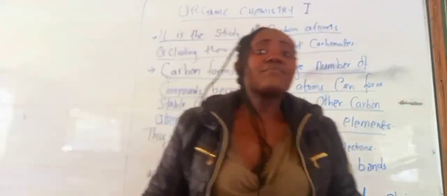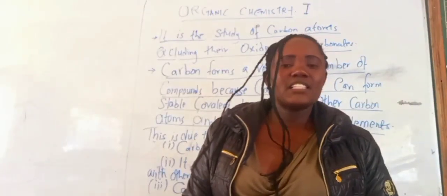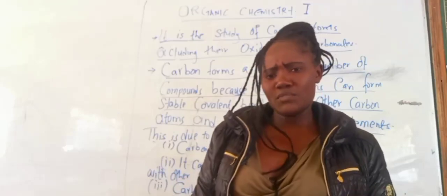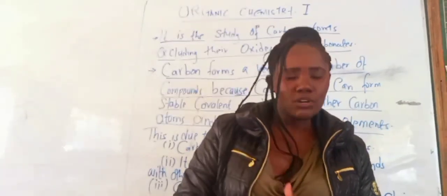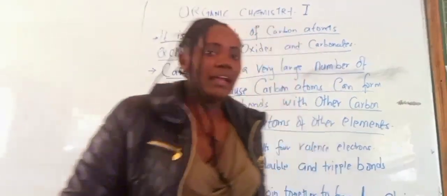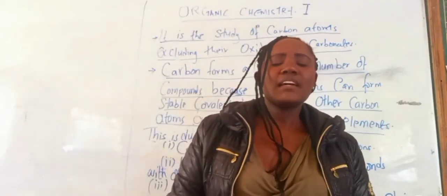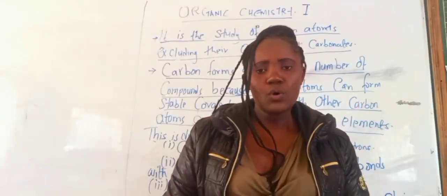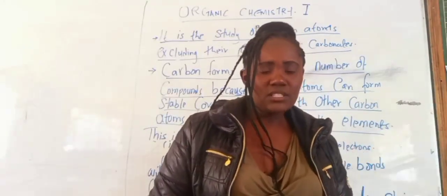This is because it is in a position of forming stable covalent bonds with other carbon atoms and with other nonmetal elements.